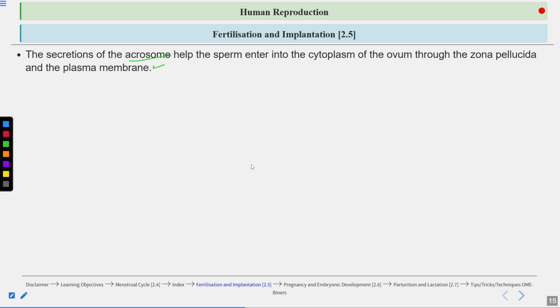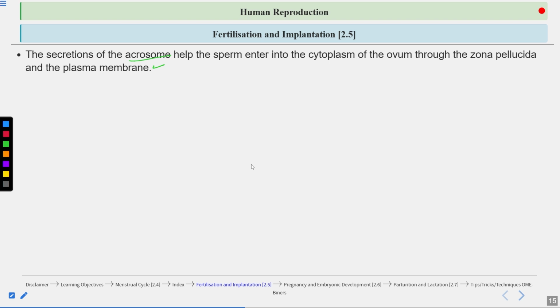This acrosome consists of enzymes such as hyaluronidase and acrosin. These enzymes degrade the wall of the ovum and help in sperm penetration into the cytoplasm of the egg. When the sperm reaches the cytoplasm of the egg, the nucleus of the sperm fuses with the nucleus of the egg.